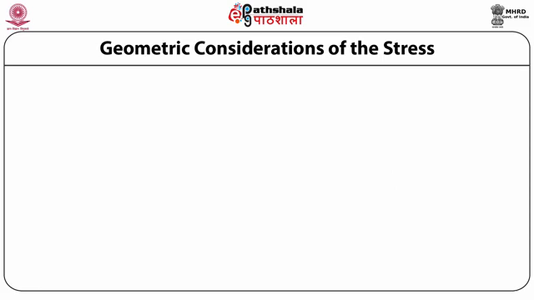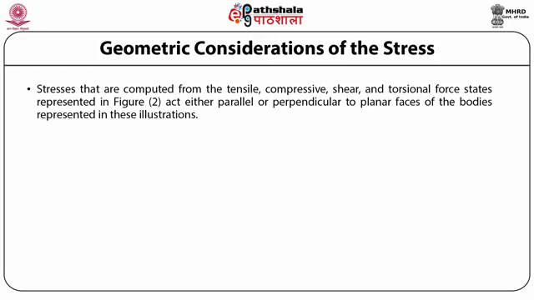The topic is geometric considerations of the stress state. Stresses that are computed from the tensile, compressive, shear and torsional force states represented in the figure given below act either parallel or perpendicular to planar faces of the bodies represented in these illustrations.